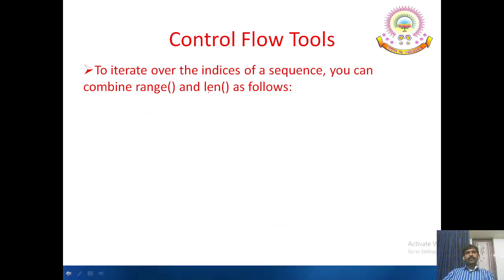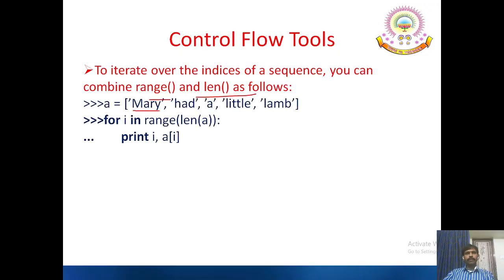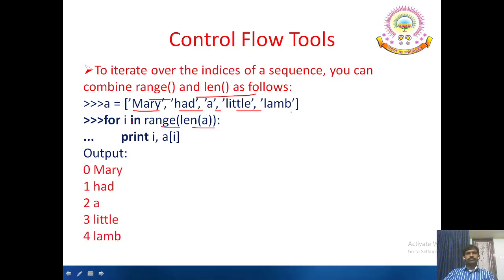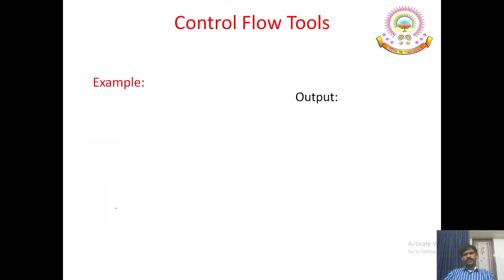To iterate over the indices of a sequence, you can combine range and len as follows. A equals 'Mary had a little lamb'. For i in range(len(a)): print i, a[i]. The output starts with 0. For the 0th index, a[i], the len of a is considered. Then 'had' is generated, 'a' is generated, and so on. This we will see clearly in lists later.